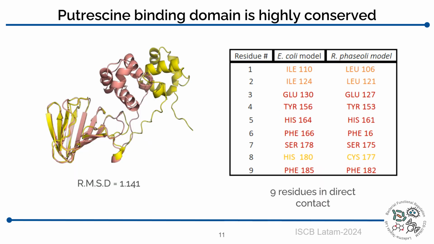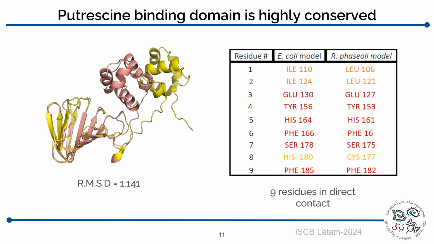To test our hypothesis, what we did was we predicted the tridimensional structure of these 2 proteins by using AlphaFold 2. And then we aligned these tridimensional structures to see whether the folding pattern was conserved or not. We actually found that the putrescine binding domain folding pattern was conserved.